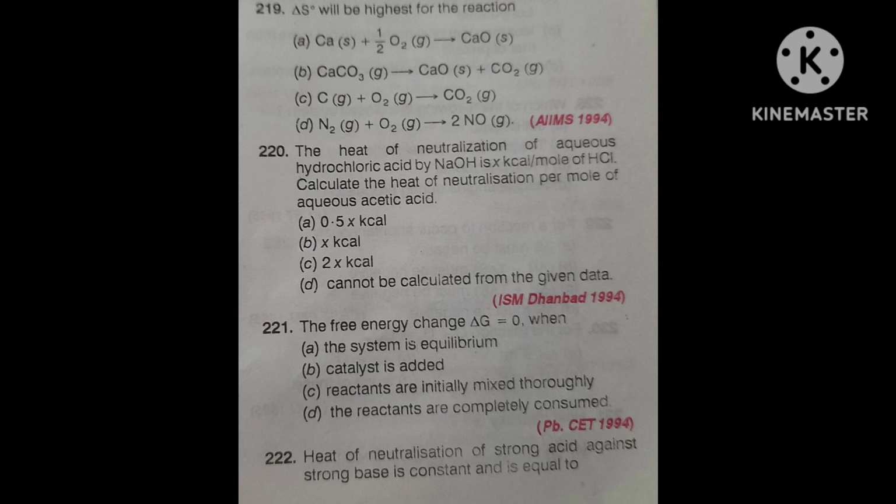Because option 4 is given as all of the above, you can't tell only option A, 13.7. 57 is also correct, 5.7 into 10 to the power 4 also correct. All are equivalent. Hence option D is correct, all of the above.